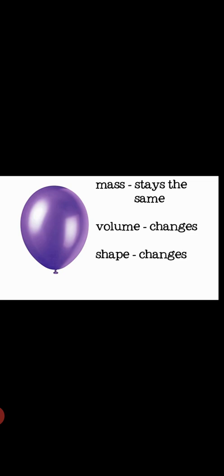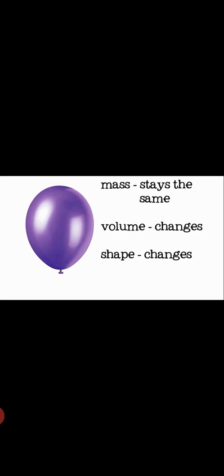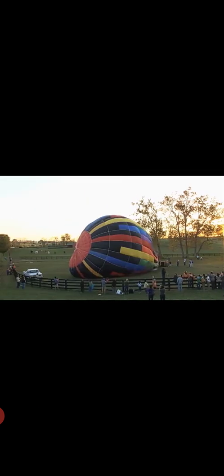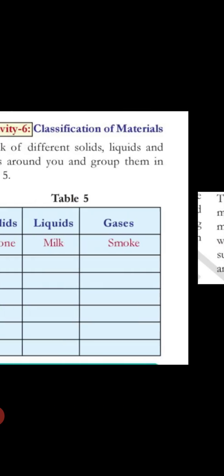Next, gas. Gas mass will be the same, but volume changes, shape changes. See, gas is used to fill balloons, parachutes, etc. According to the filling, the shape and volume change. So those materials which can change shape are mainly liquids such as water, rasam, milk, oil, kerosene, etc. Those materials which do not change shape are solids such as wood, rock, brick, plastic objects and vegetables.